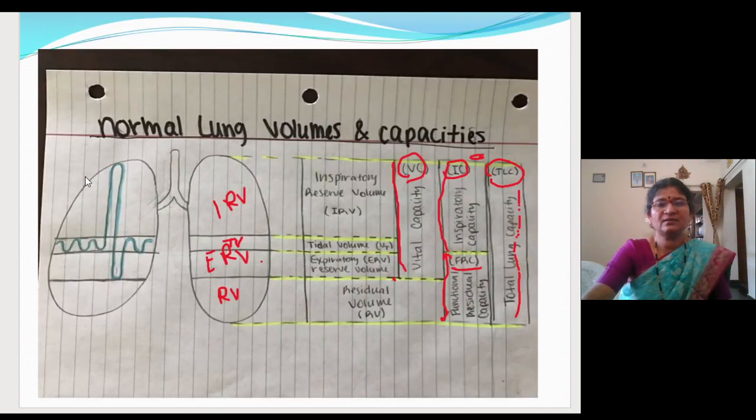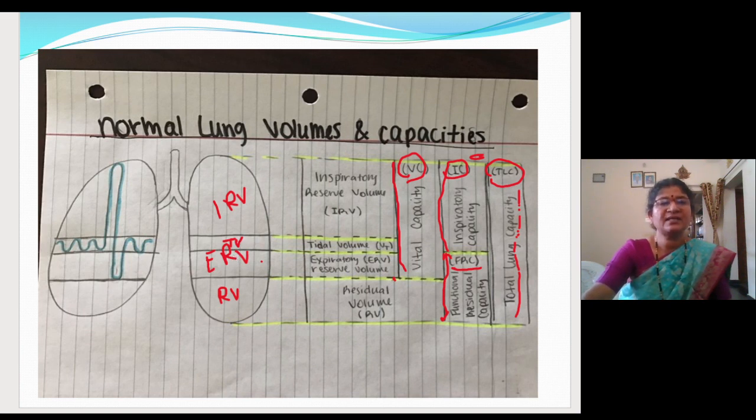So here it is a lung diagram. Normally the lung size will be this much, fine. So the expiratory reserve volume and residual volume of air will always be there in the lungs, fine. This is the normal size of the lung. So when we give out or take in, that will become the tidal volume, and the extra air that you take in, then the lung size automatically will increase. That will be the inspiratory reserve volume. Just you have to keep this in mind.